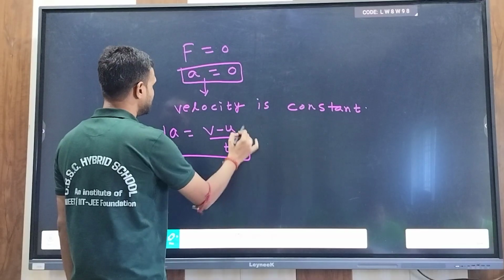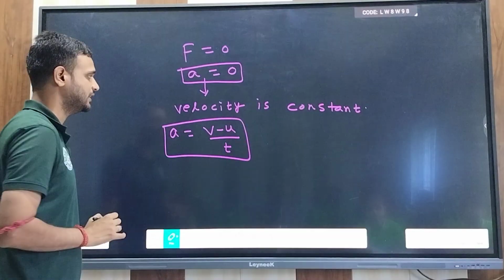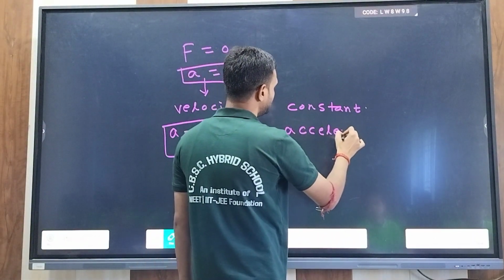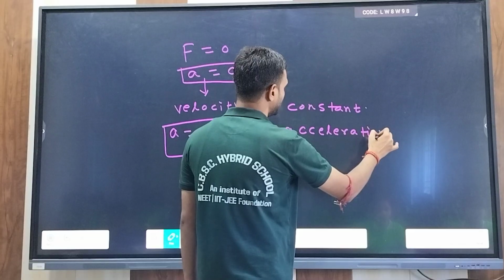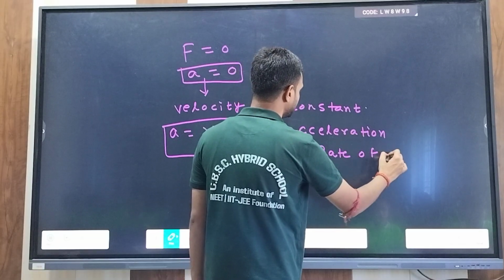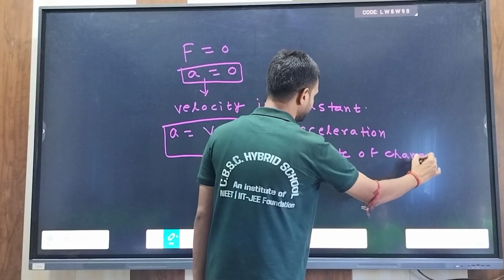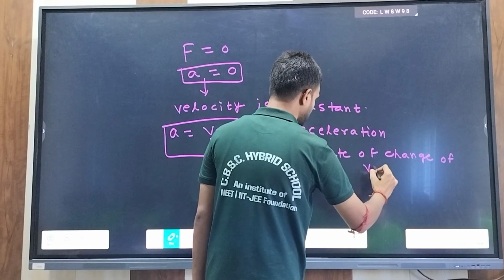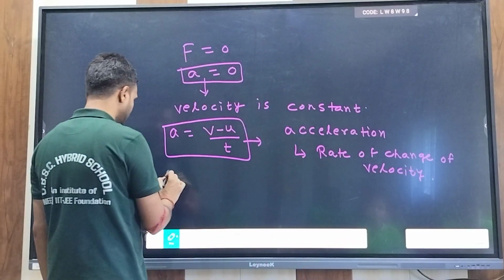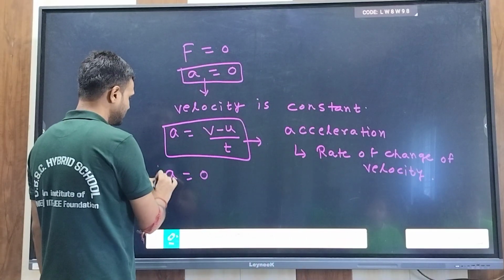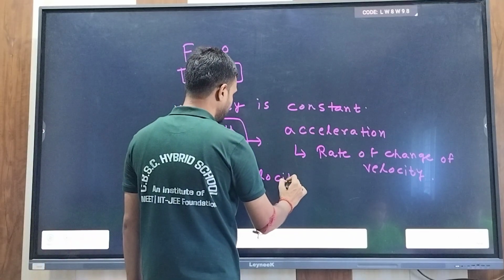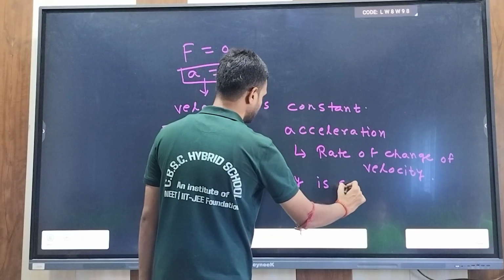The formula of acceleration is a equals v minus u upon t, and acceleration can be understood as the rate of change of velocity. This means when acceleration is zero, velocity is constant.